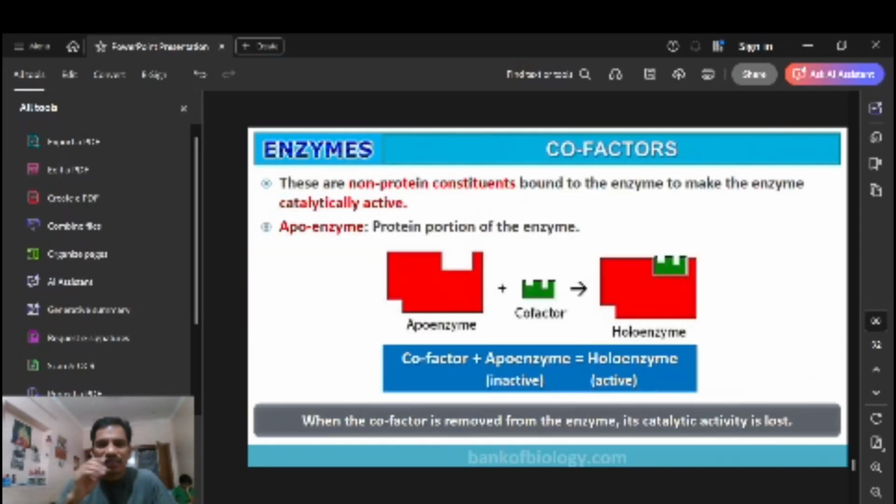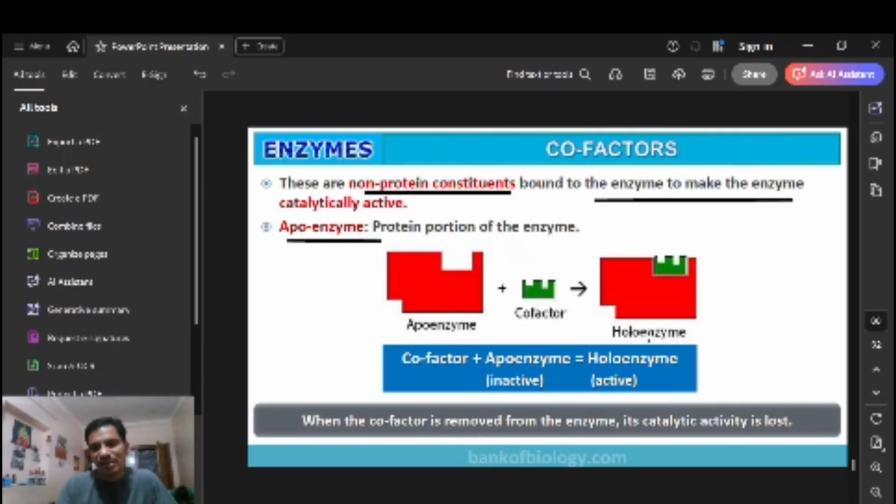And cofactor. What is the cofactor? These are non-protein constituents. These are non-protein parts bound to the enzyme to give the enzyme catalytic activity. Apoenzyme is what? No, protein part. Protein part plus non-protein part. Apoenzyme is the protein part of the enzyme, plus cofactor and holoenzyme.